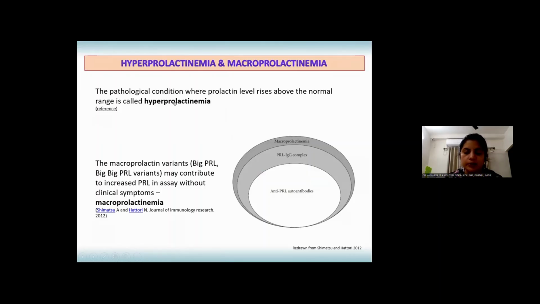Hyperprolactinemia is the pathological condition where prolactin level rises above the normal range, whereas macroprolactinemia so far is considered to be clinically asymptomatic, having high levels of macroprolactin molecules in circulation.